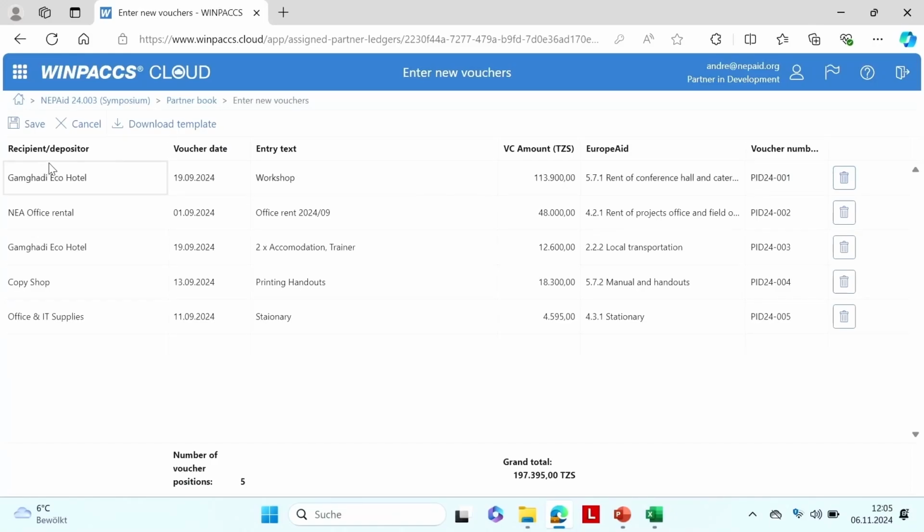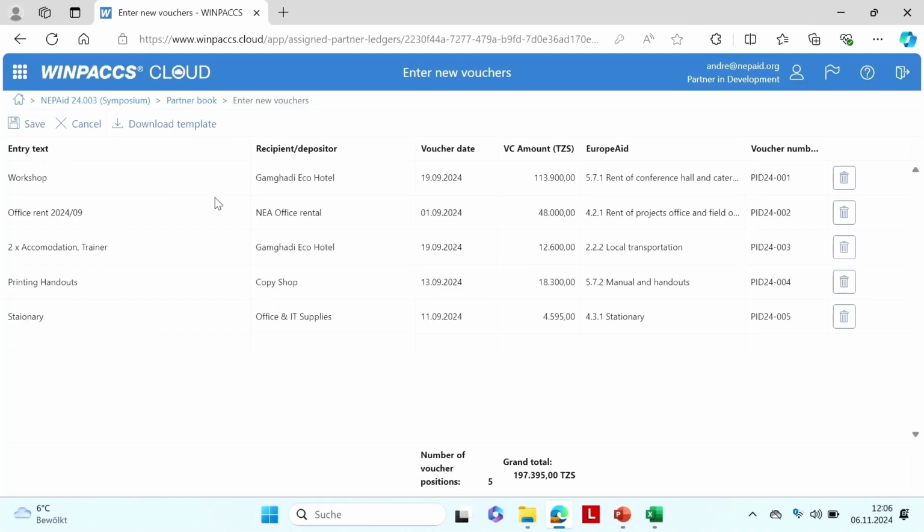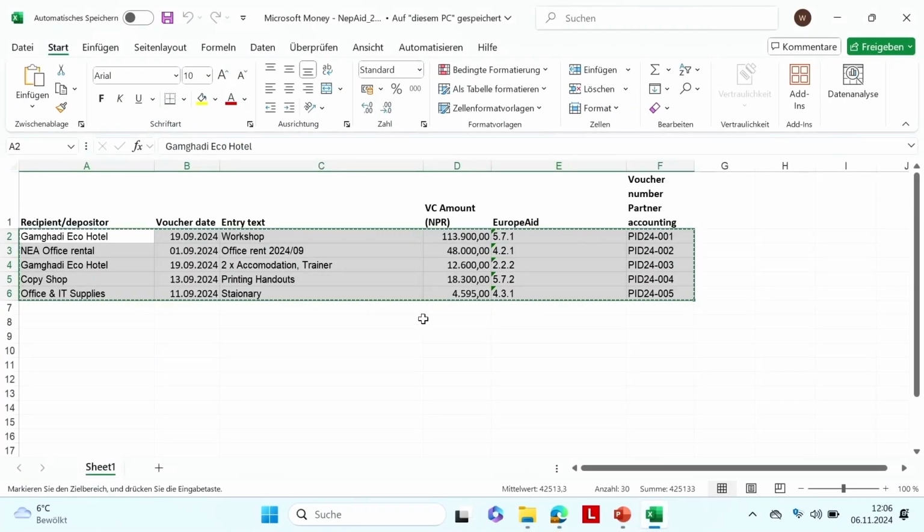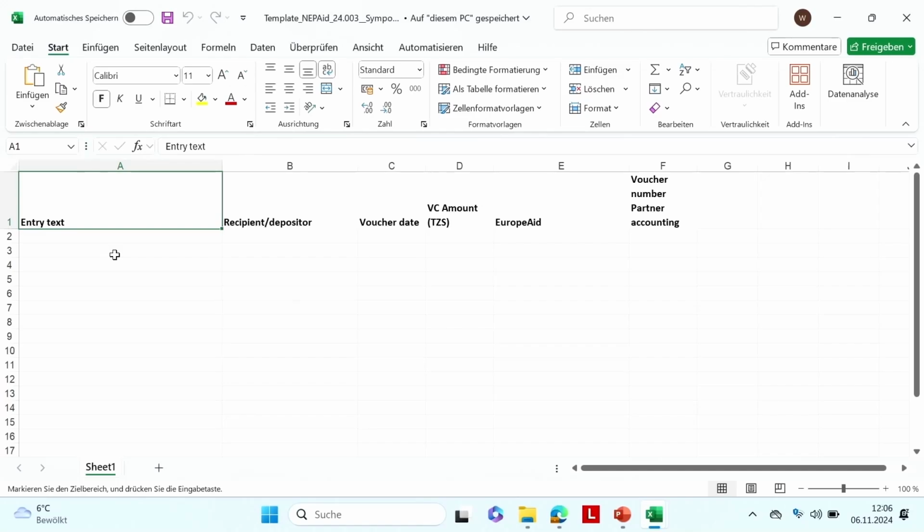And by the way, if your partner says, in my accounting tool, in my software package, we have the entry text first and then the recipient depositor, you can also change that. So you can just sort it like this and then download a new template. Here's the new template for your partner.